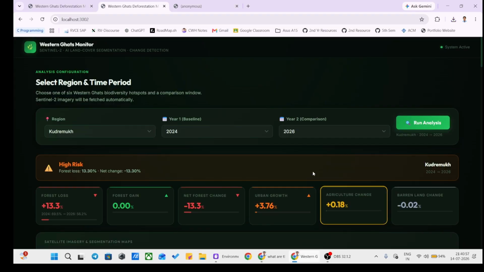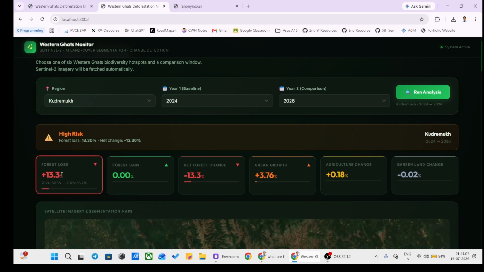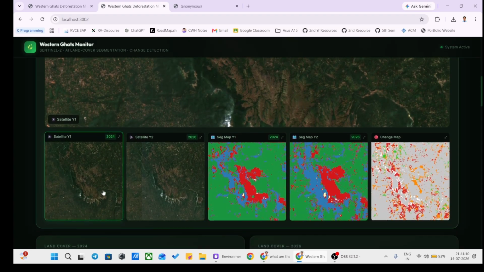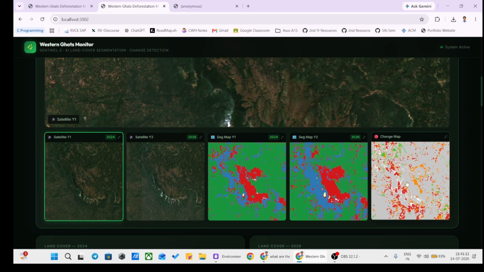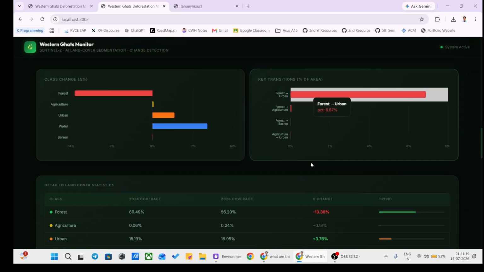Just to save time, I have run another demo, for Kudremukh from 2024 to 2026. We can clearly see that there is a forest loss of 13% and it has been classified as high risk. Now let us see if the maps also show the same. Yes, you can clearly see there has been some forest loss, documented by this imagery. It was 69.5% earlier and now it's 56.2%, which is a cause of alarming concern.